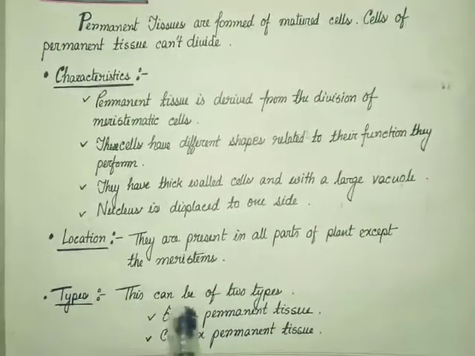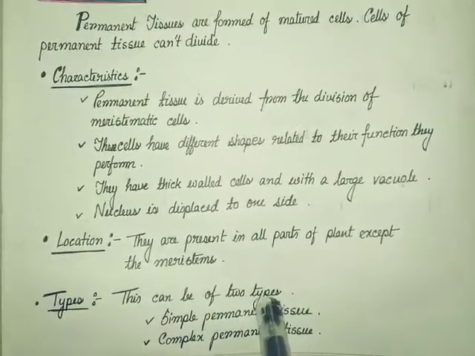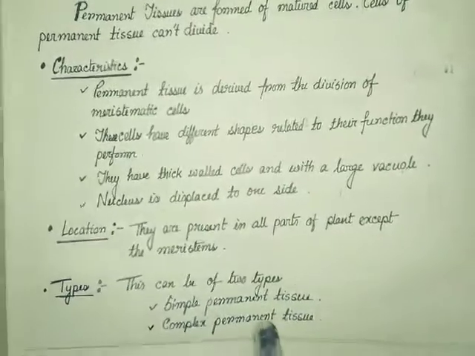Now the types: this can be divided into two groups, simple permanent tissue and complex permanent tissue.